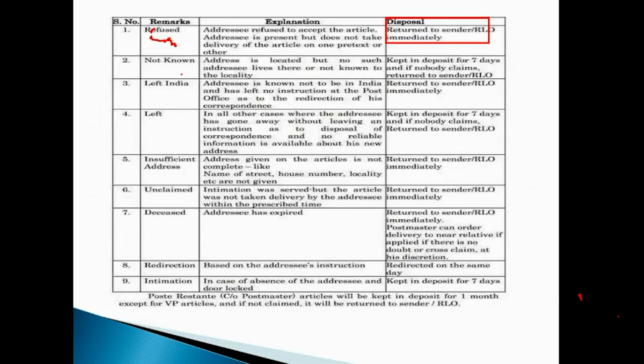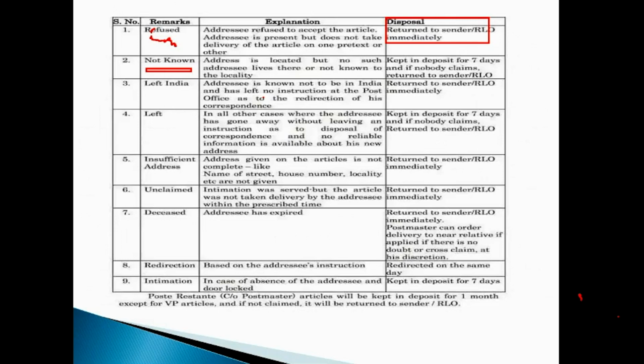In case of a remark like not known, where the address is located but there is no such addressee in that locality, those articles will be kept in deposit for a period of 7 days.